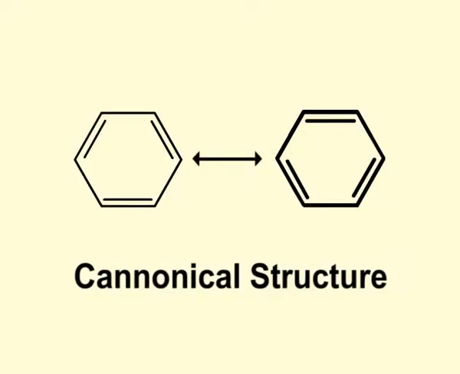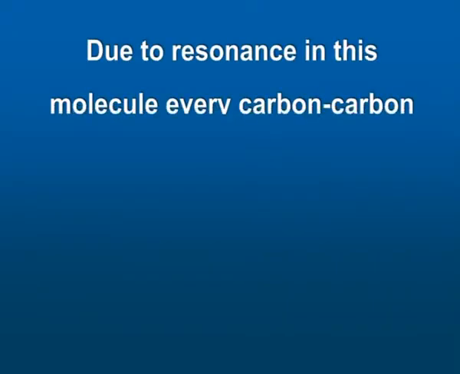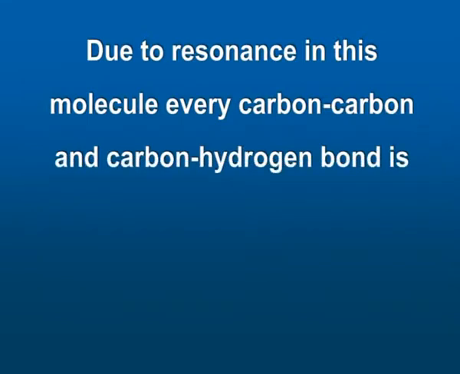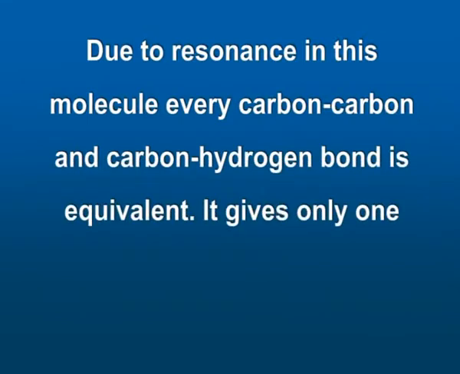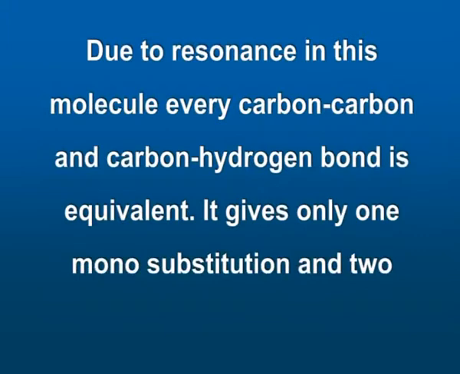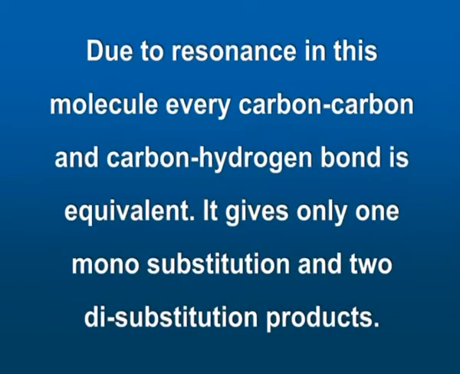It has two important equivalent canonical or resonating forms as shown on the screen. Due to resonance in this molecule, every carbon-carbon and carbon-hydrogen bond is equivalent. It gives only one mono-substitution and two di-substitution products.